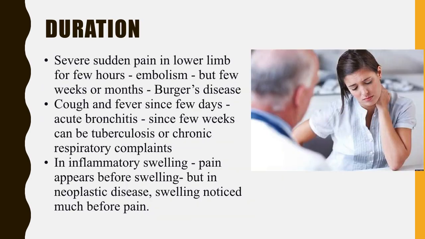And something about the duration also. Duration of the complaint is also very important, and based on this we can prescribe. Severe sudden pain in the lower limb for a few hours may be because of embolism. But if it is for a few weeks or months, that may be because of Buerger's disease.